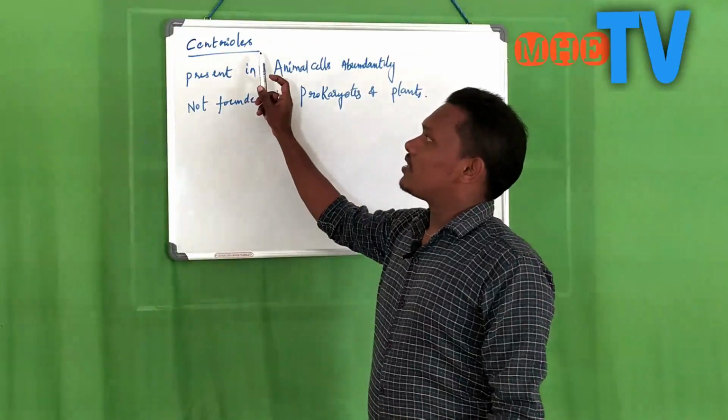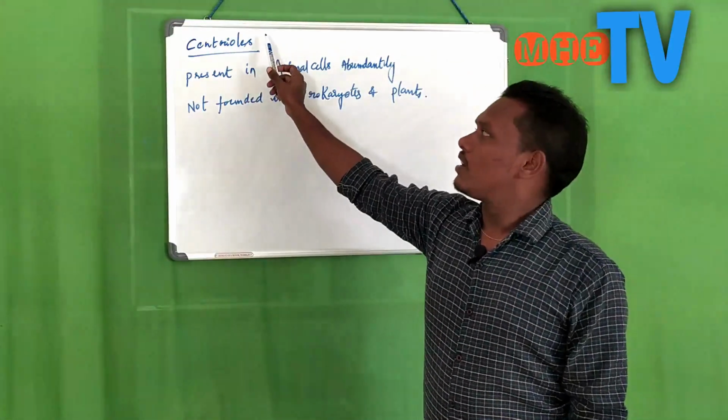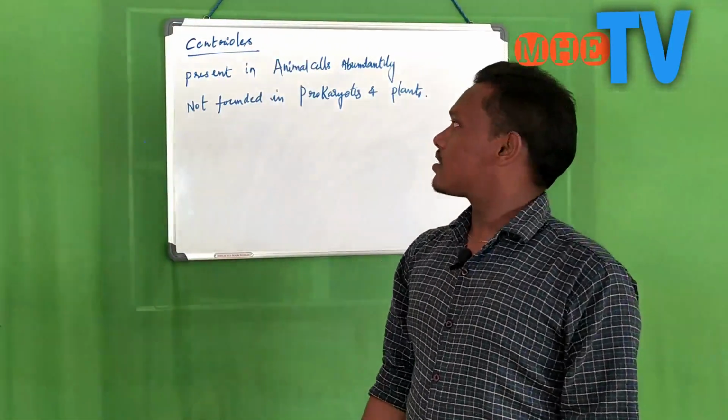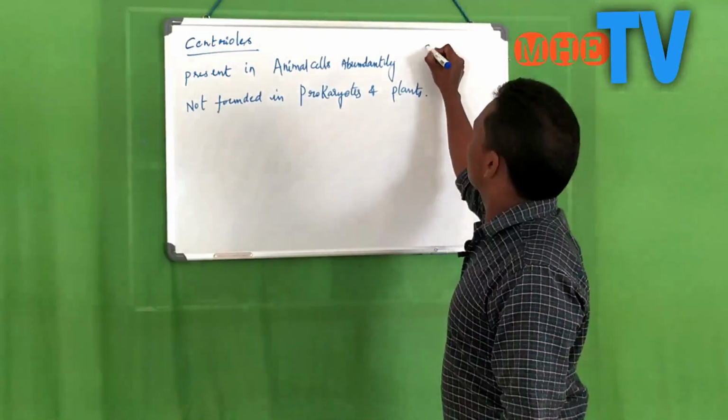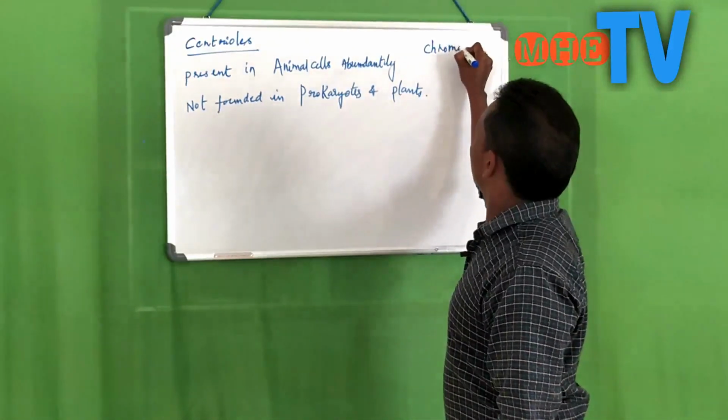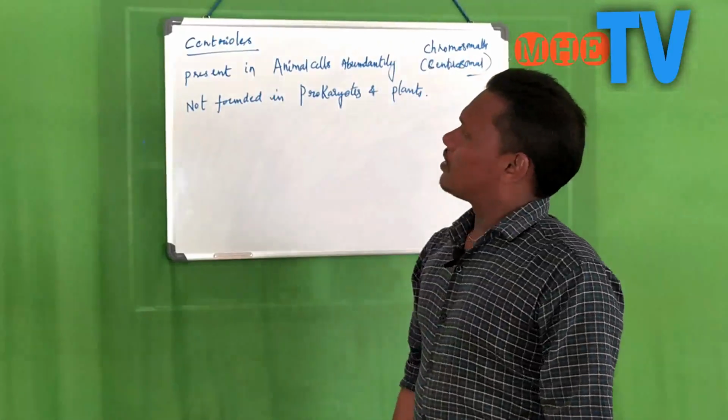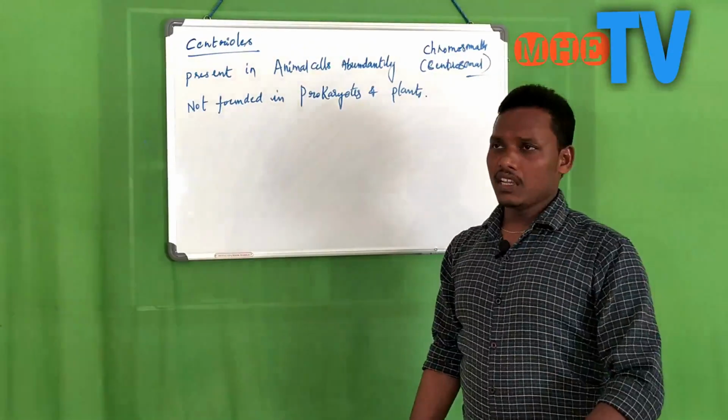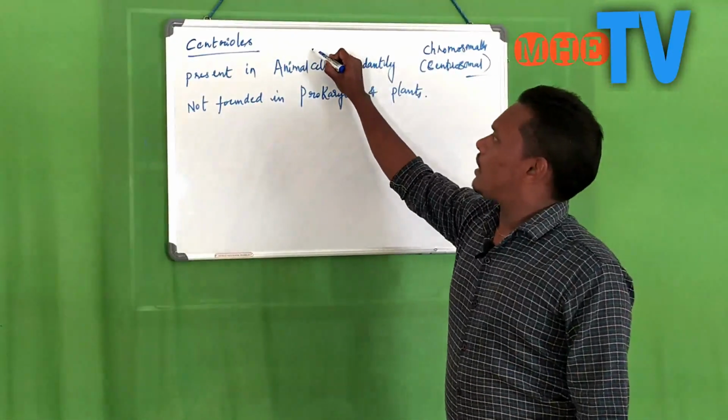Coming to the next cell organelle, centrioles. The centrioles, which comprise centrosomal parts, are found mostly and abundantly in animal cells.